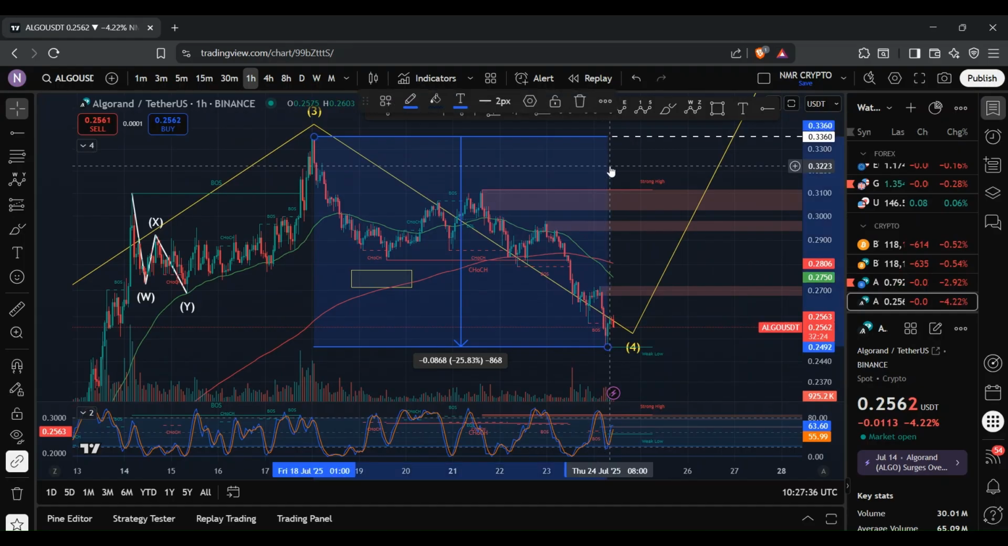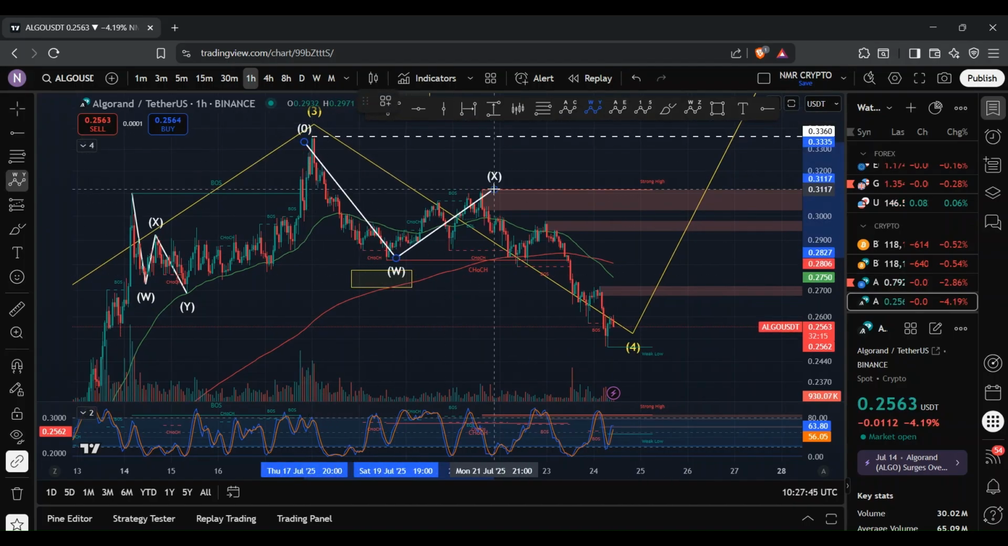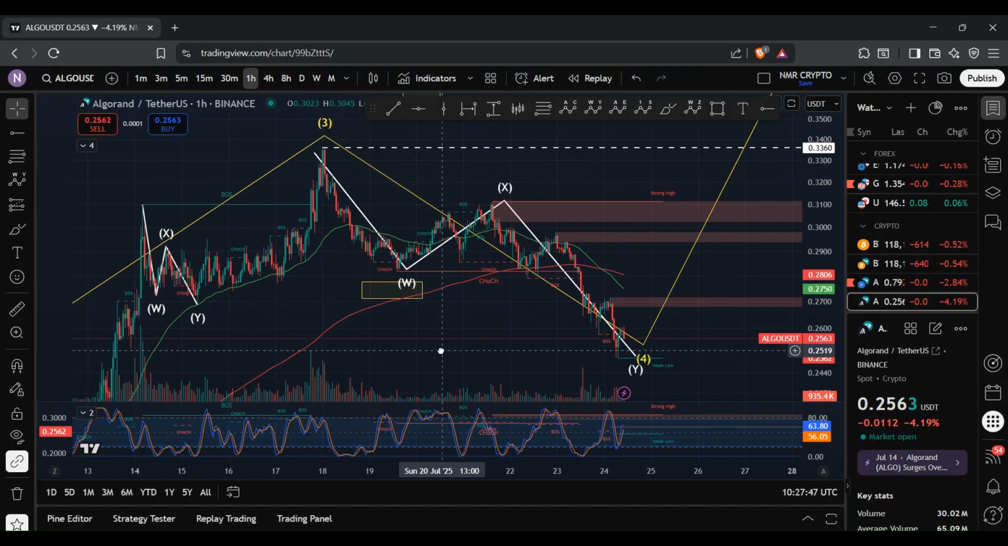And so if I remove this, here you can see that we ended up having a corrective move play out, made up of a W, X, Y structure. And so what I do is check to see if the Y wave met the typical requirements, which is anywhere between 1 to 1.236 of the W wave.